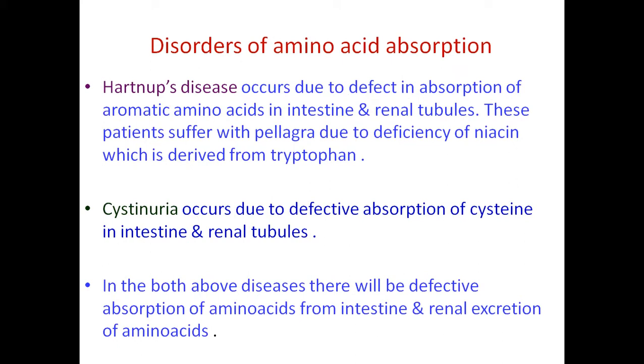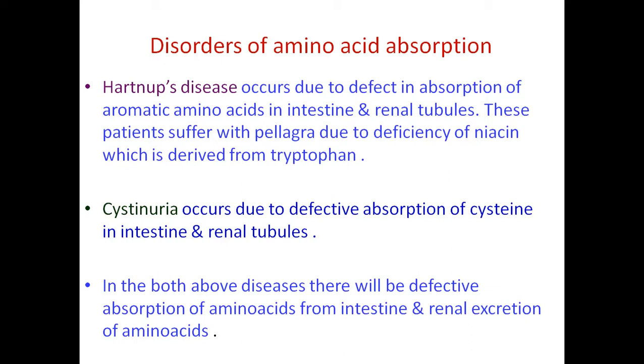Now coming to the disorders of amino acid absorption. So if these amino acids are not absorbed from the intestine, what will happen? We will not get essential amino acids from the diet. So this may result in some kind of disorders. This is called disorders of amino acid absorption. So Hartnup's disease is one amino acid disease which results because of the deficiency in the absorption of amino acids.